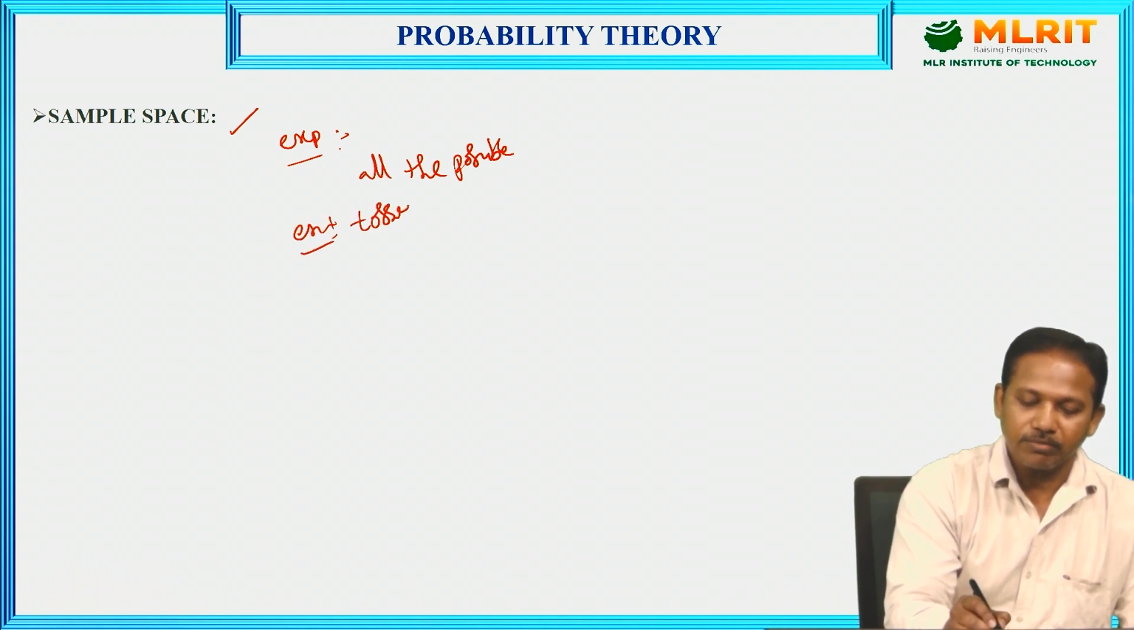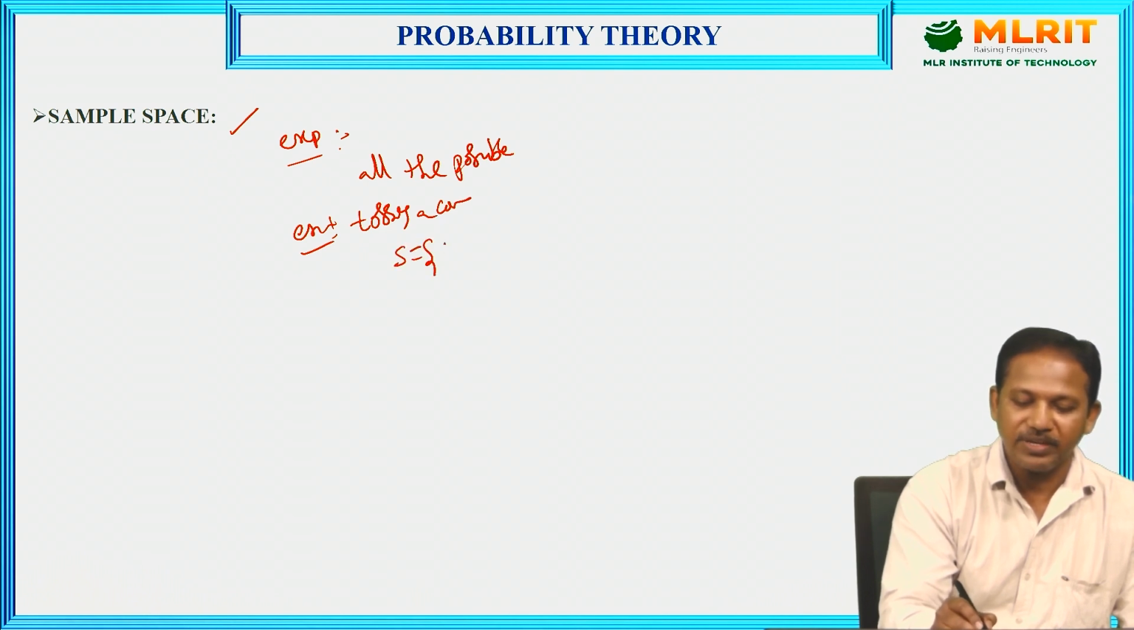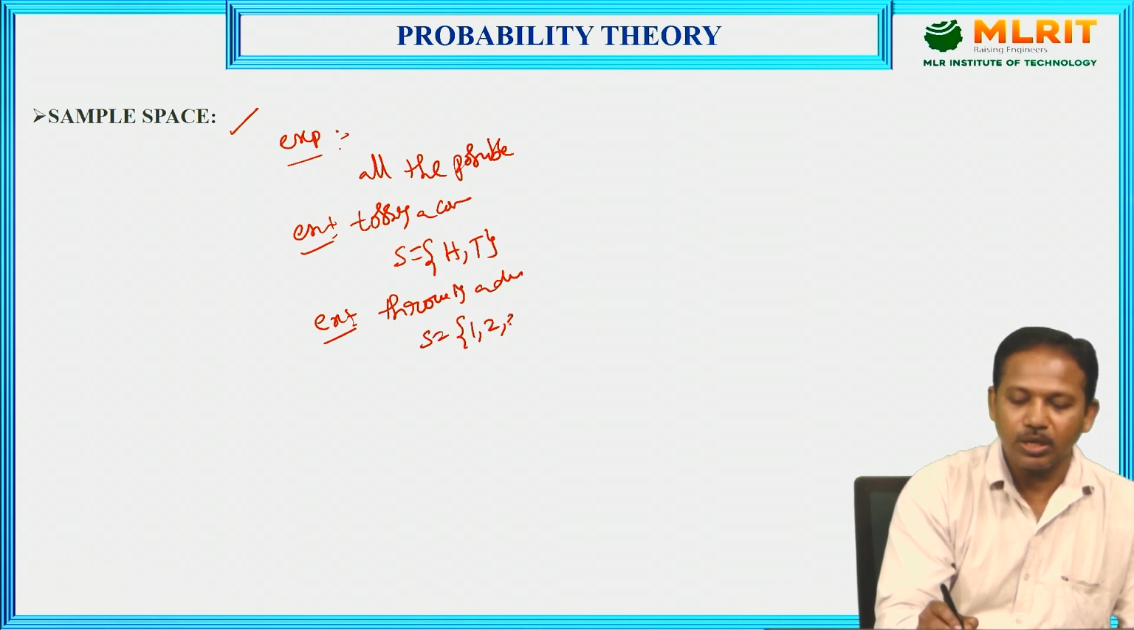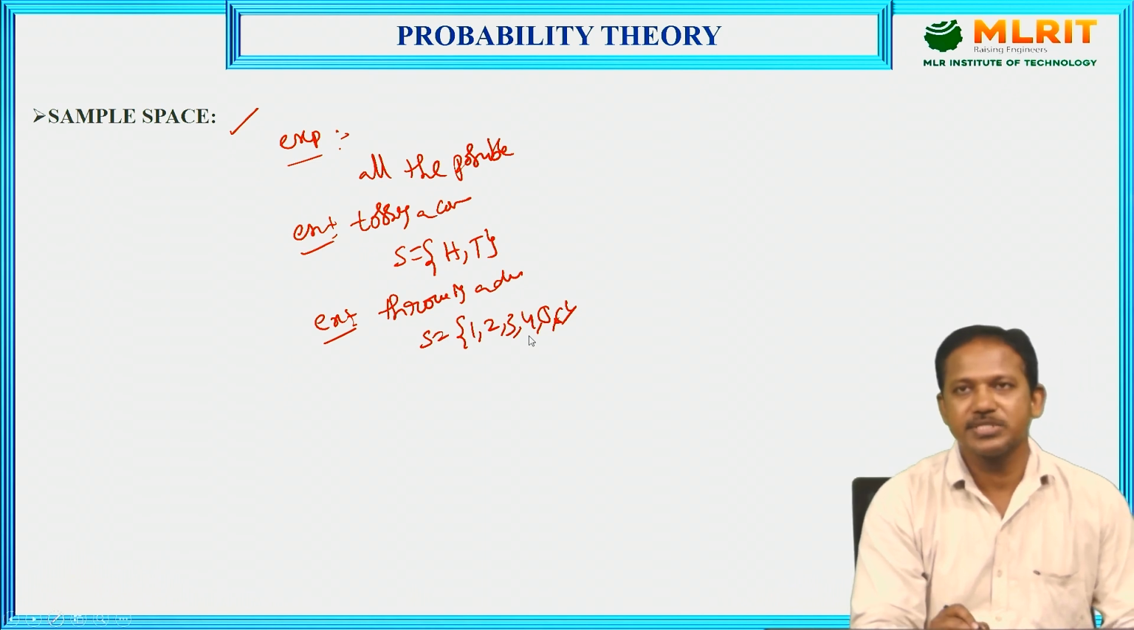tossing a coin. Tossing a coin means that is sample space having head comma tail only. Similarly, throwing a die. That is sample space having 1, 2, 3, 4, 5, 6 elements. So that is the sample space.